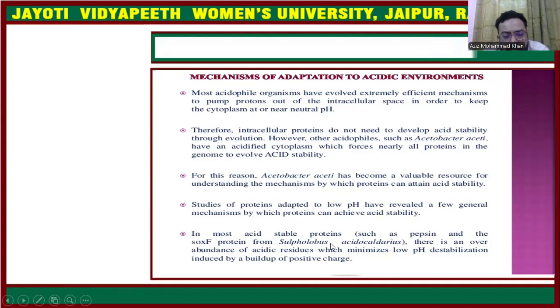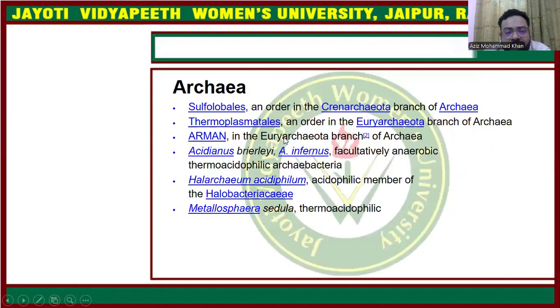In most acid-stable proteins, such as pepsin and proteins from Sulfolobus and Acidobacterium, there is an overabundance of acidic residues, which minimize low pH destabilization induced by the buildup of positive charges. So there is stability in the protein structure by which these microorganisms can survive in the acidic environment.